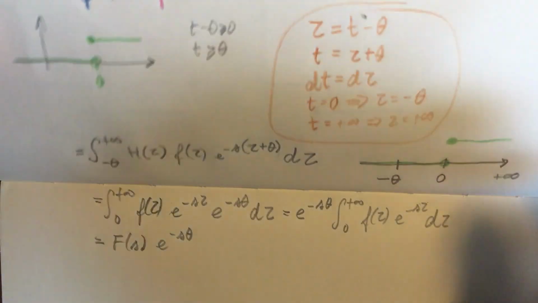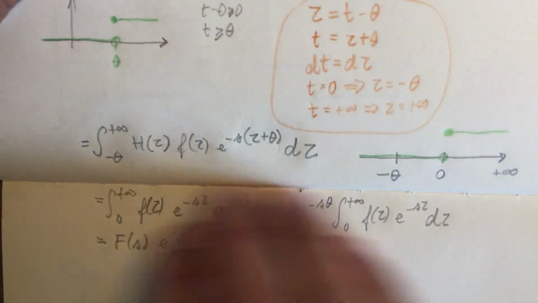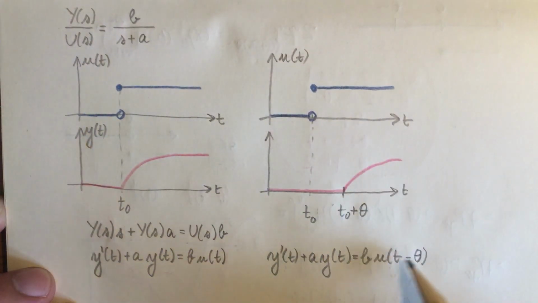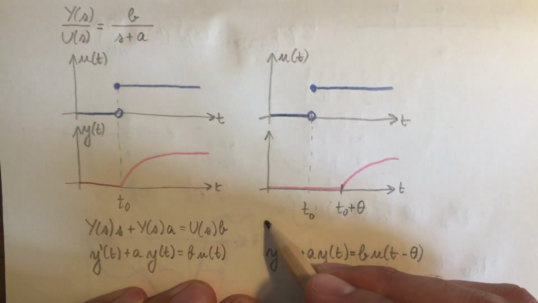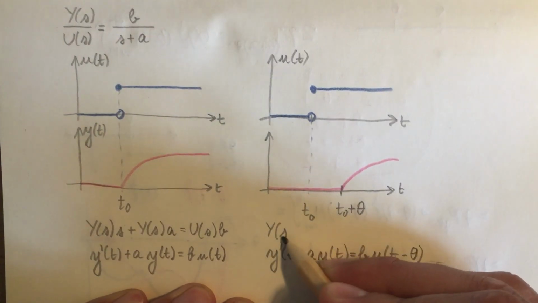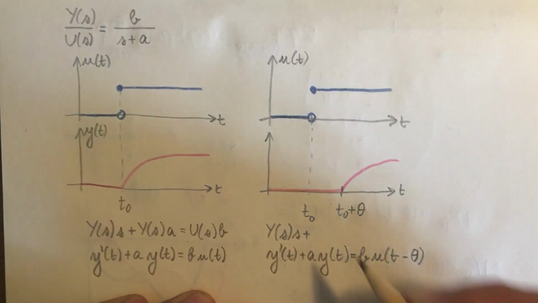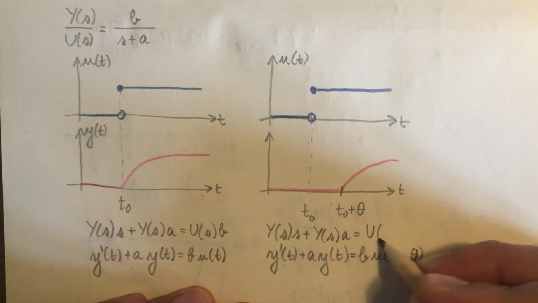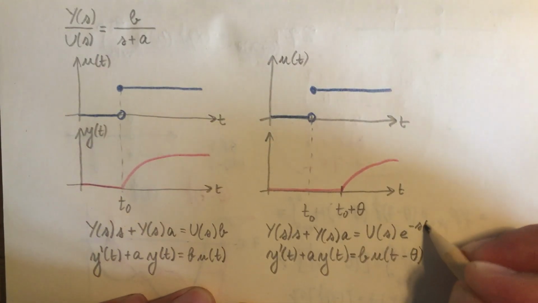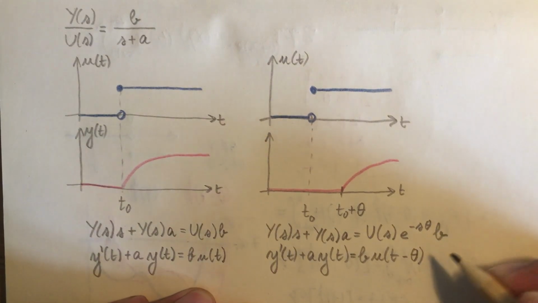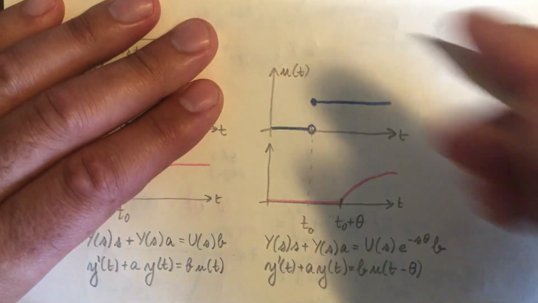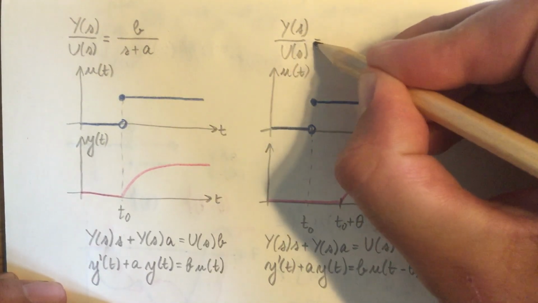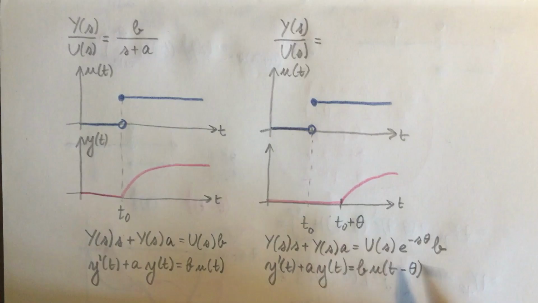In any case, knowing this, I can now write the transfer function corresponding to this differential equation. Applying the Laplace transform and remembering that initial conditions are 0, I will have this exponential here, and thus the relation between output and input will be as follows.